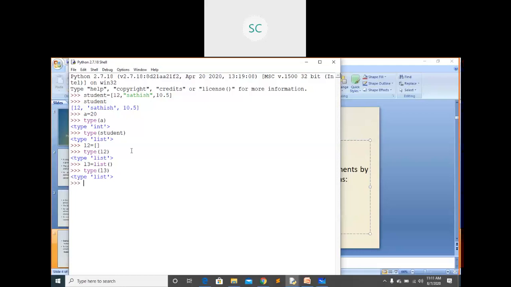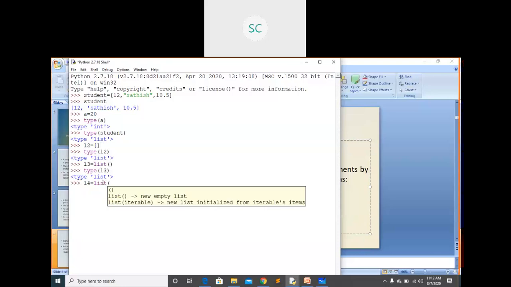You can create a list directly, you can assign elements like this. By using square brackets, if you give the elements within those square brackets, internally it will treat it as a list and store it in this list variable. This is about creating an empty list. By using empty square brackets, it will internally treat it as an empty list. By using the list function also you can create an empty list.